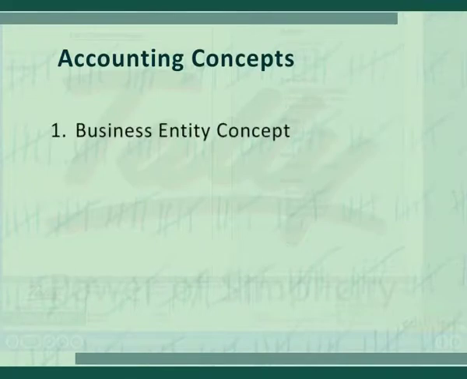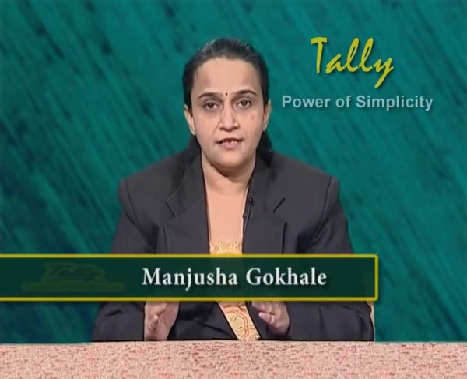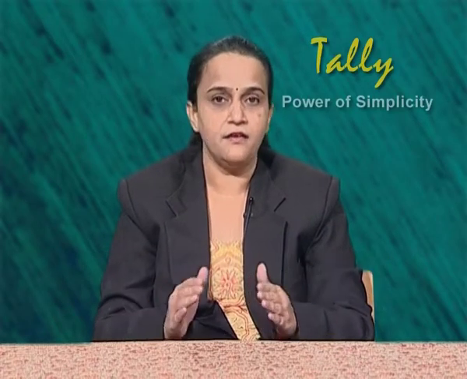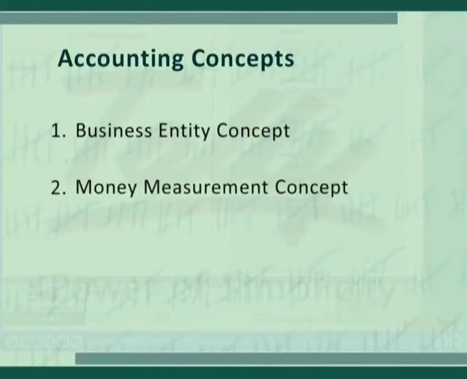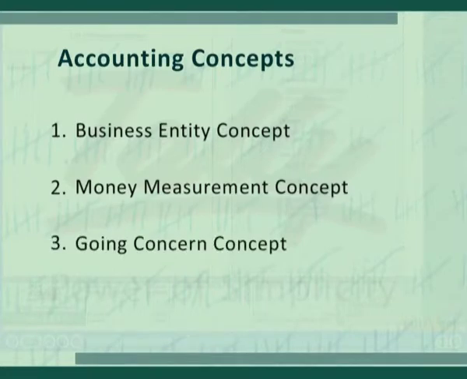First, business entity concept. Under this concept, a business is considered as a separate entity and is separated from its owner. Second one is money measurement concept. Under this concept, only those things which can be expressed in terms of money are recorded. Third, going concern concept. Under this concept, business should continue for a longer period of time to carry out its commitment and will not be liquidated in near future.